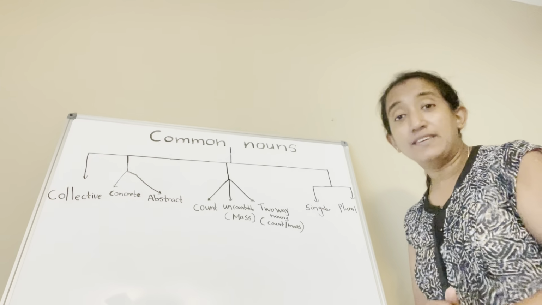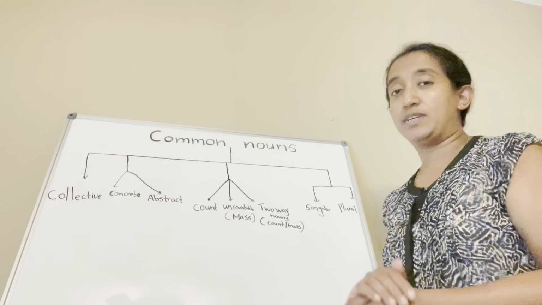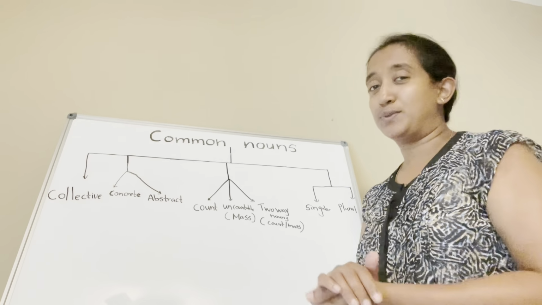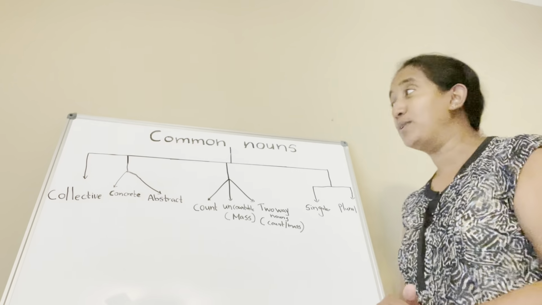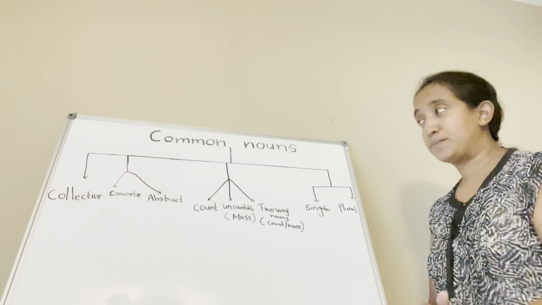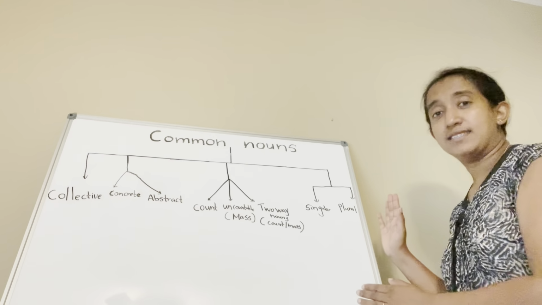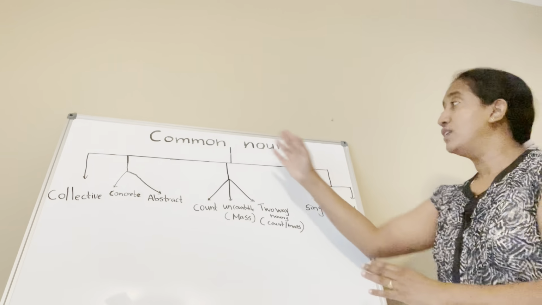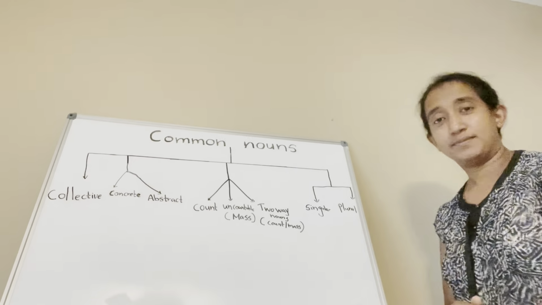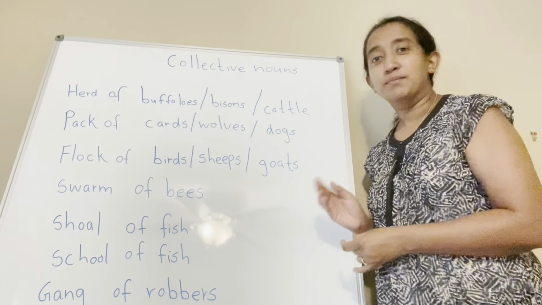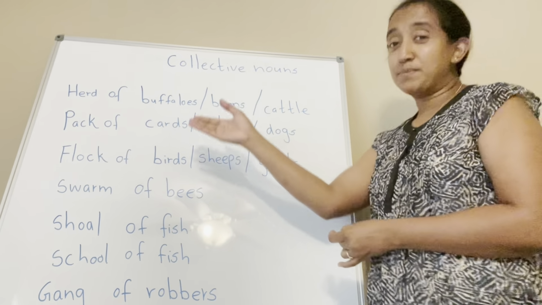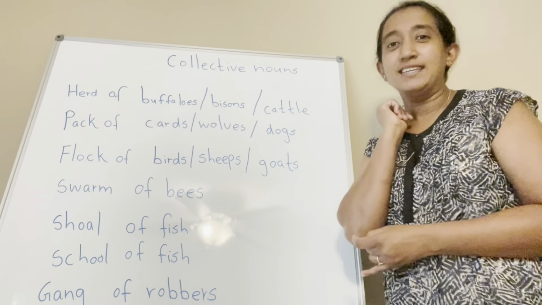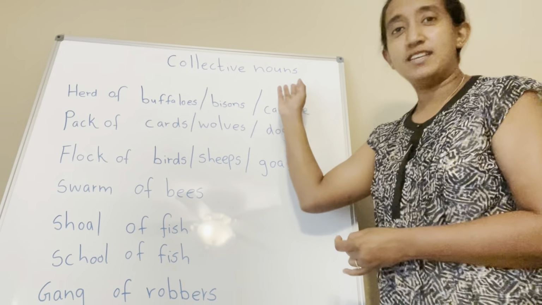I strongly believe that it will help you to get a clear idea about common nouns. So this is the subcategorization of common nouns.